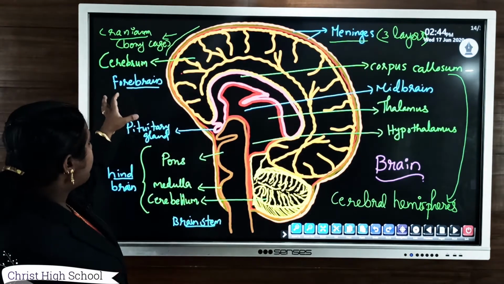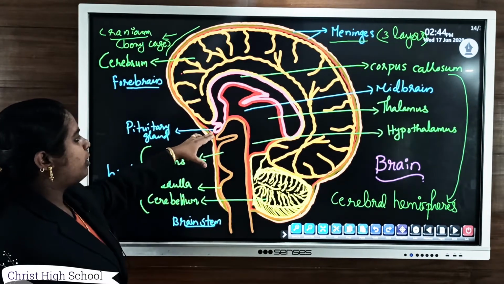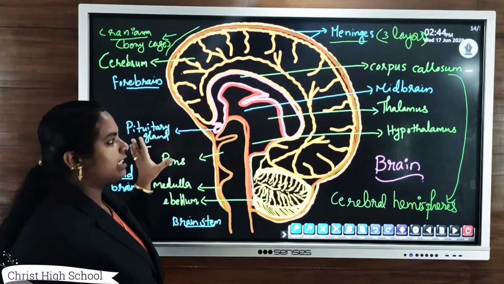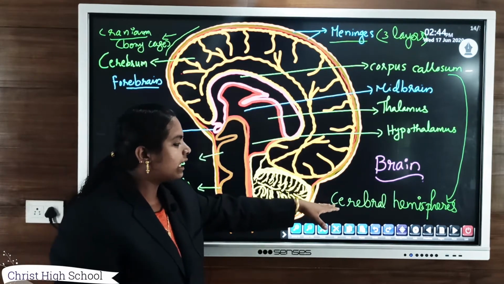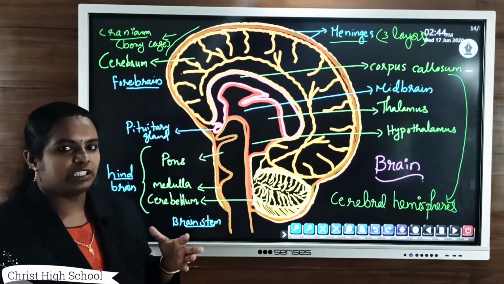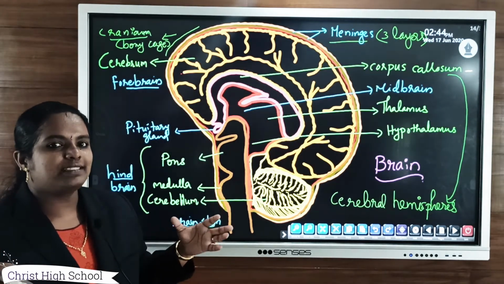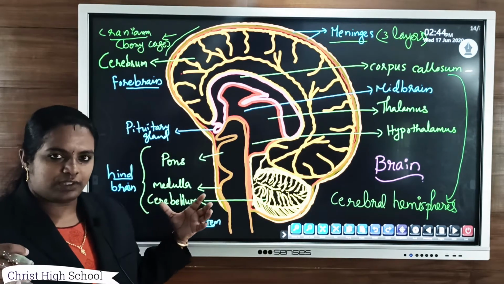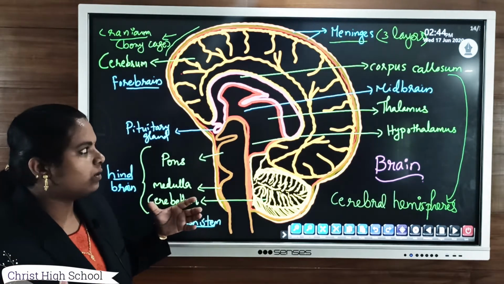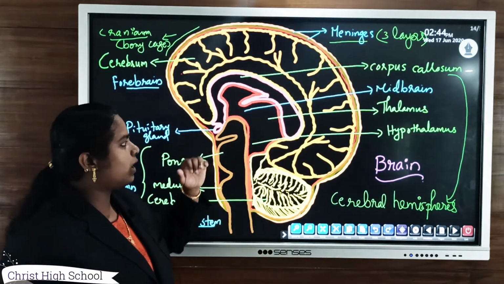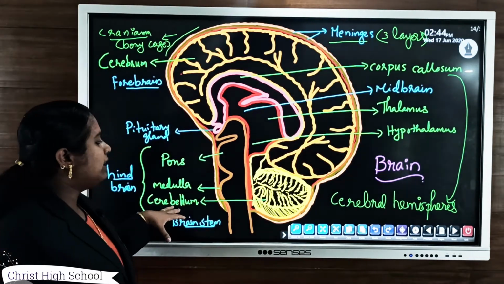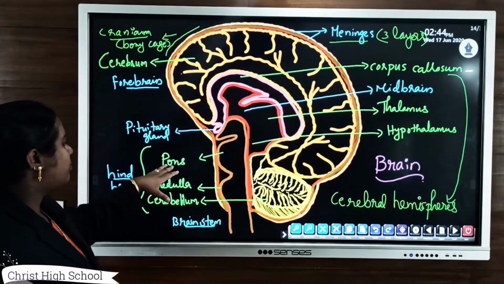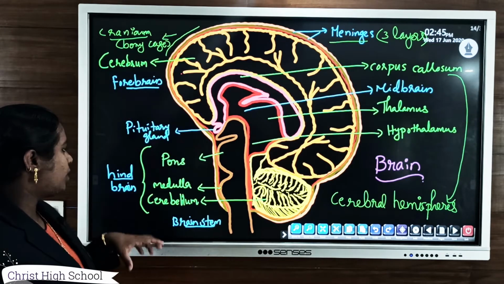Clear? So cerebrum. Then the pituitary gland, a small round body, is an endocrine gland, then the midbrain, then corpus callosum. Corpus callosum connects the cerebral hemispheres of the two sides of the brain, the right as well as the left halves, together by a cord-like structure. And the lowermost part contains the cerebellum, and the cerebellum, medulla oblongata and pons together form the hindbrain.